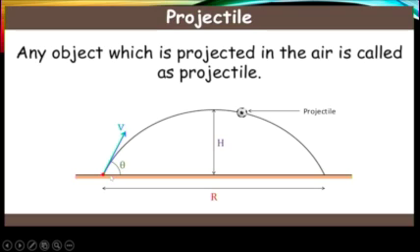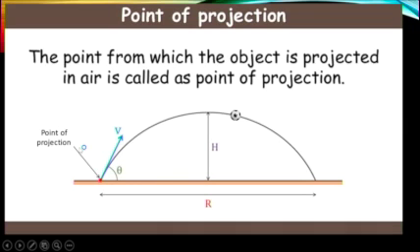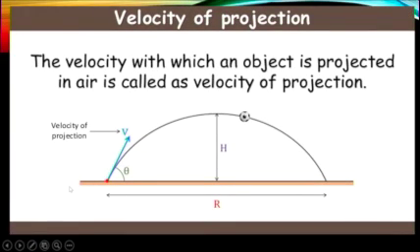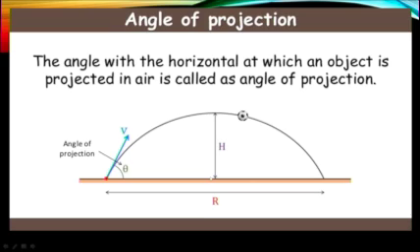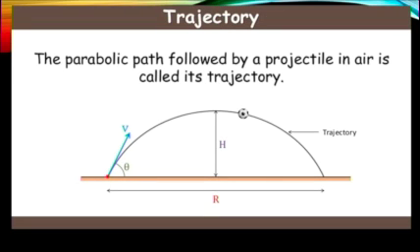Any object which is projected in the air is called a projectile. The point from which the object is projected in air is called the point of projection. The velocity with which an object is projected in air is called the velocity of projection. Angle of projection: the angle with the horizontal at which an object is projected in air is called the angle of projection. Trajectory: the parabolic path followed by a projectile in air is called its trajectory.